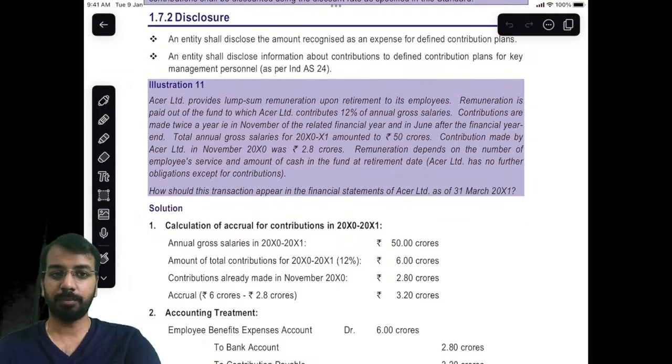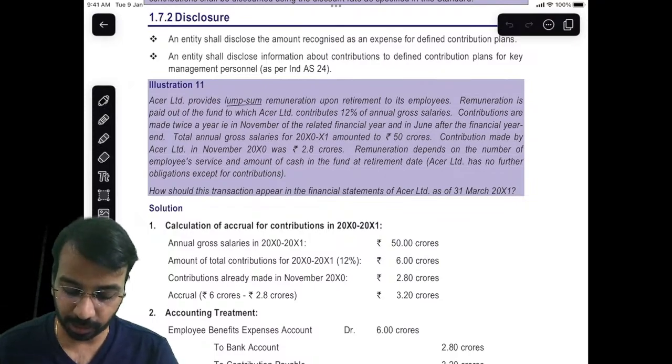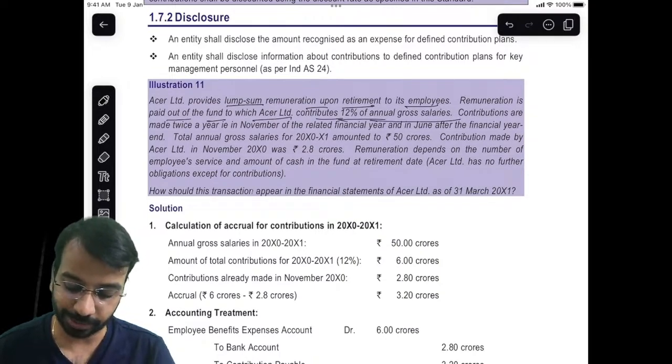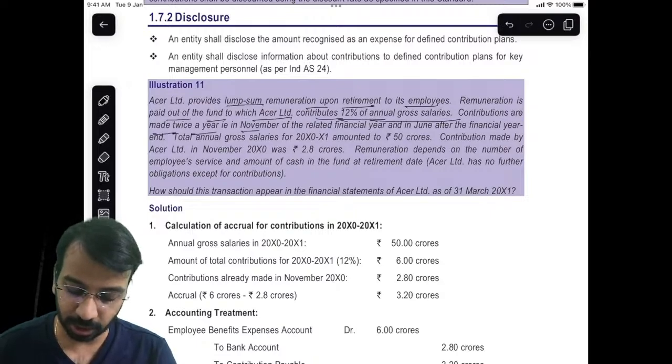Let's have a look at this question. Acer Limited provides lump sum remuneration upon retirement to its employees. Remuneration is paid out of a fund to which Acer Limited contributes 12% of annual gross salaries. Contributions are made twice a year, in November and in June after the financial year end. Total gross salary for year 1 amounted to 50 crores. The contribution made by Acer Limited in November year 0 was 2.8.